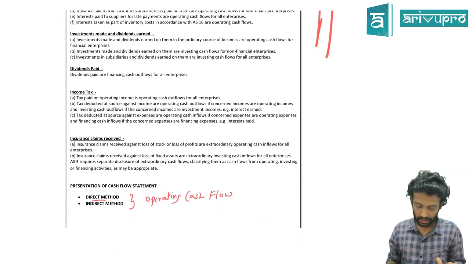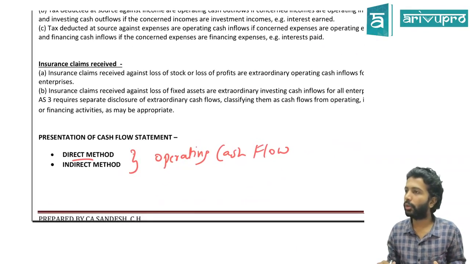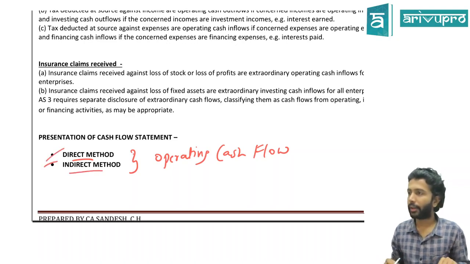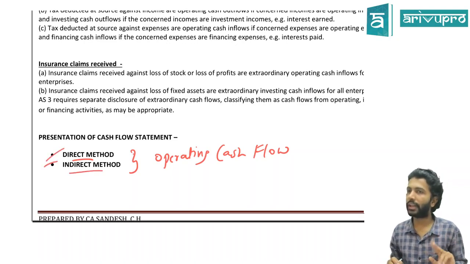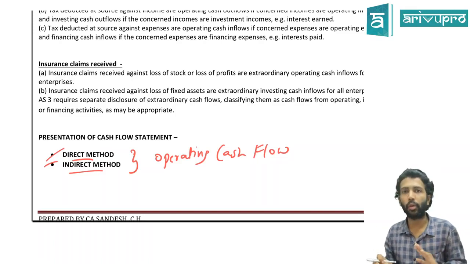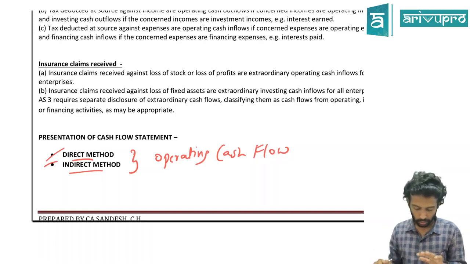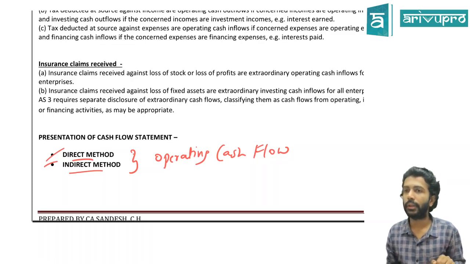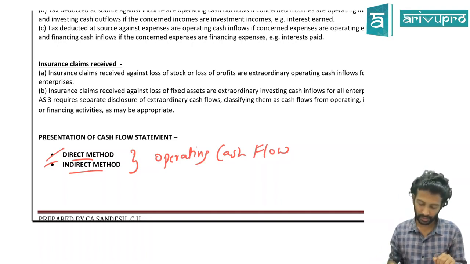So AS3 says to find operating cash flow, you can use either a direct method or you can go for indirect method. Only for operating cash flow. Investing and finance activity is common. There is no method. There's just one format or one way of going about it. Today we'll first touch upon the direct method. If time permits, we will go for indirect method. We'll see. Time will tell.